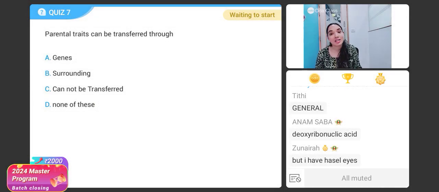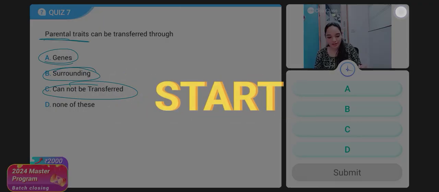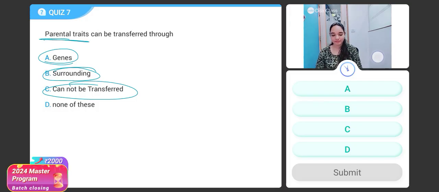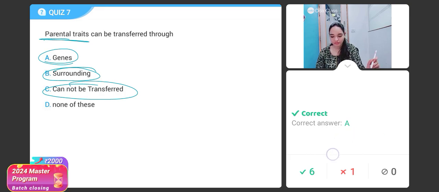Now, parental traits can be transferred through: genes, surrounding, cannot be transferred, or none of these. Answer very carefully. Go for it, champions. I'm giving you a few more seconds for the question. Last 10 seconds. 5, 4, 3, 2, and 1.